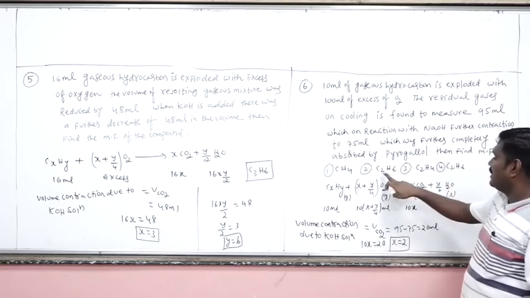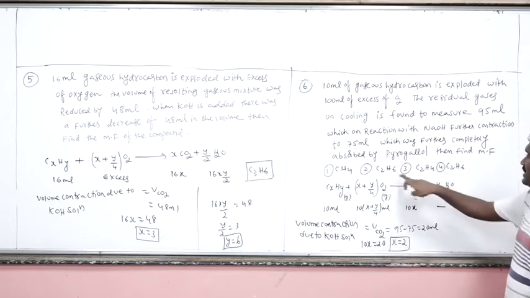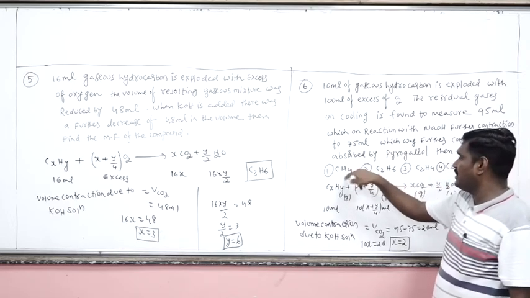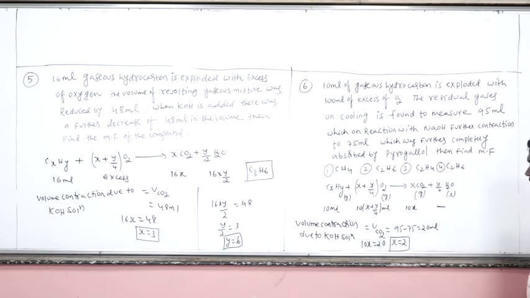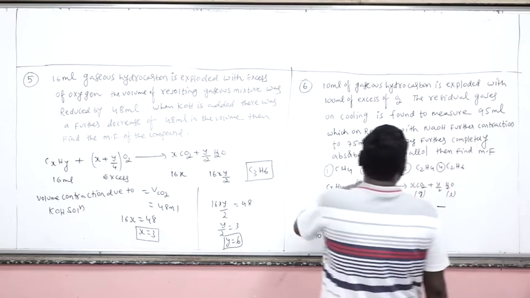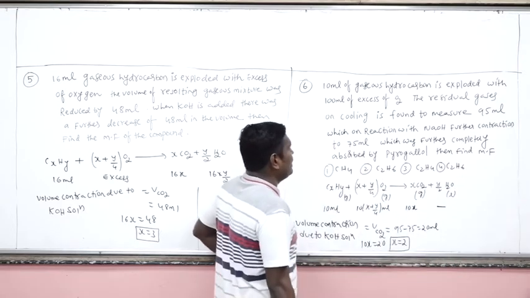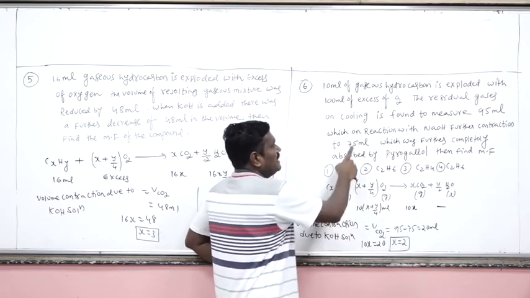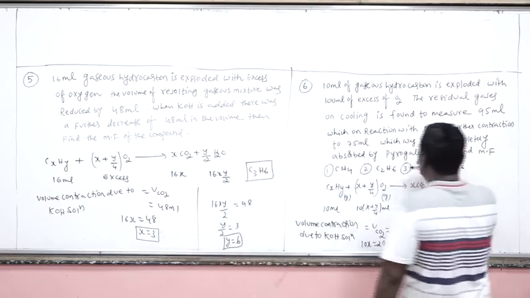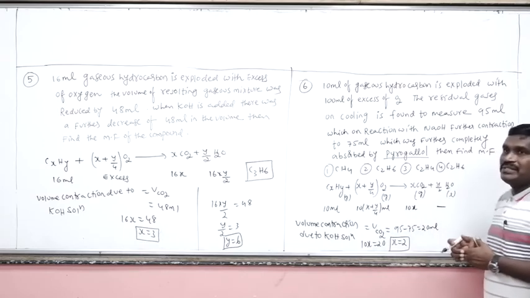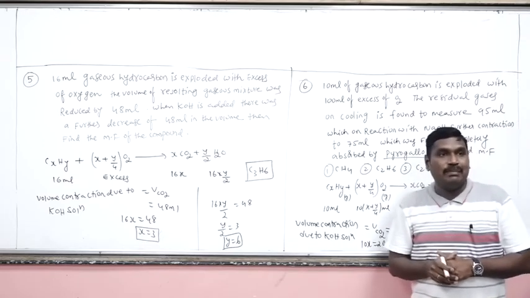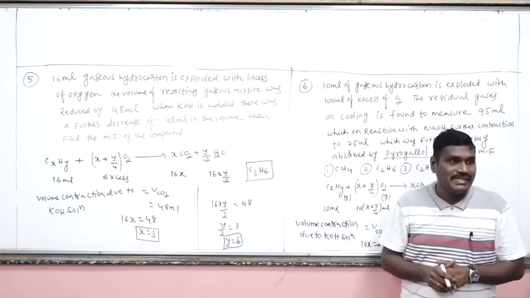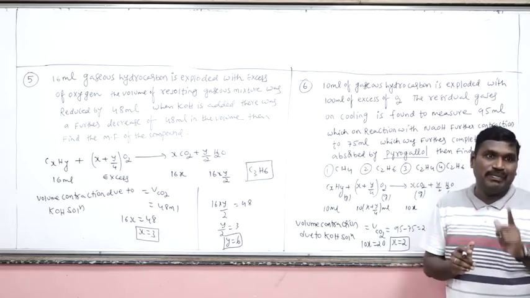In the options, 2 carbon atoms, 3 options are there. So this is only one carbon. So this is not the correct option. Now, how to find the y value? Remember, after passing through NaOH solution, what is the resulting volume? 75 ml. This was completely absorbed by whom? Pyrogallol. Which gas will be absorbed by the pyrogallol? Oxygen gas. Okay, this is very important.